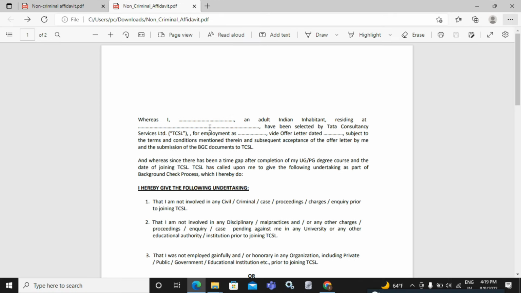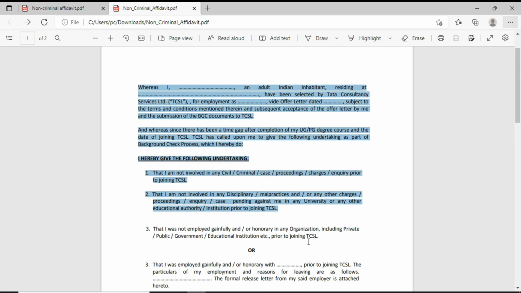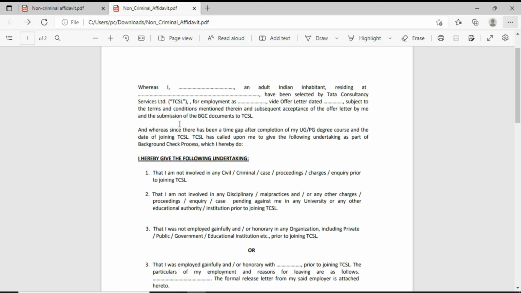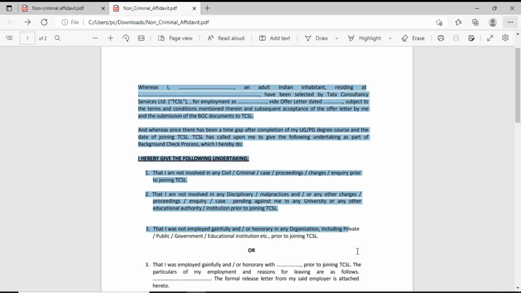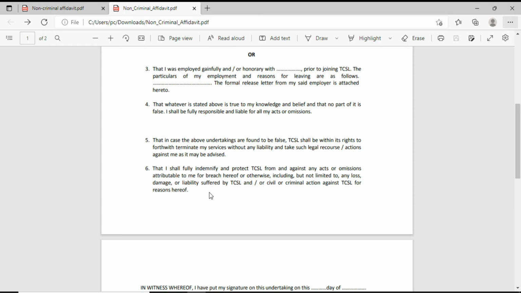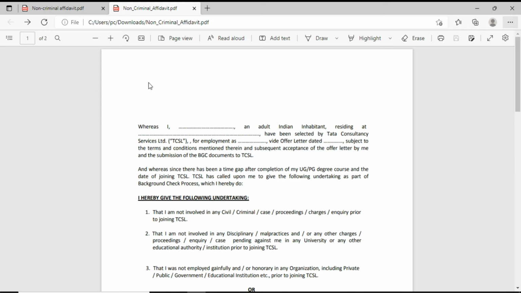The first thing, you have to get that notarized on the 100 stamp paper. You have to go to the Tehsil, and from there you will find that the first page should be typed by the typewriter, and after that it will be on the 100 rupee stamp paper.